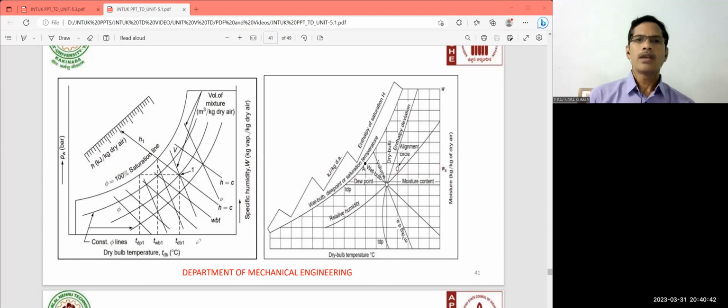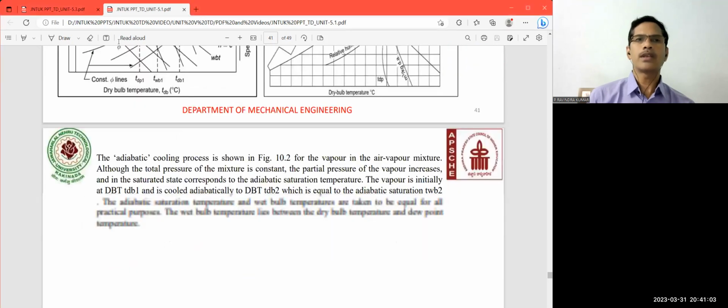So this is the psychrometric chart. It is the representation of the dry bulb temperature on the x-axis and the specific humidity on the y-axis, and also the pressure of the water vapor, the moisture content of the vapor. So this is nothing but the psychrometric chart representation.